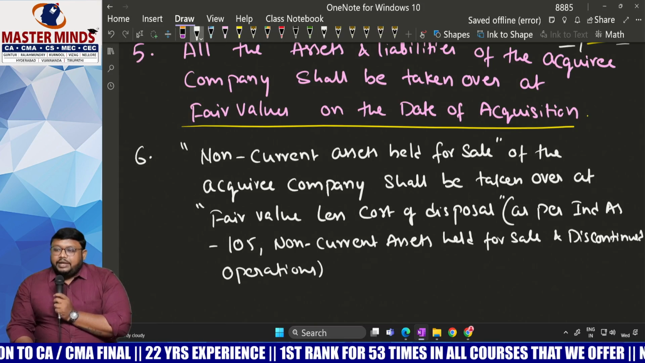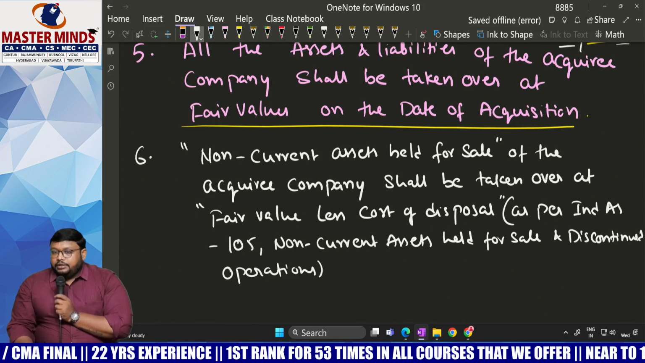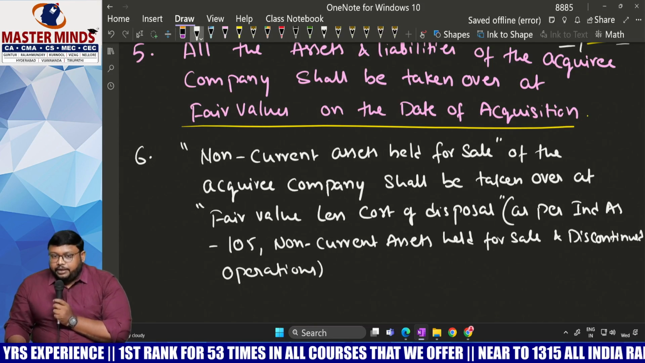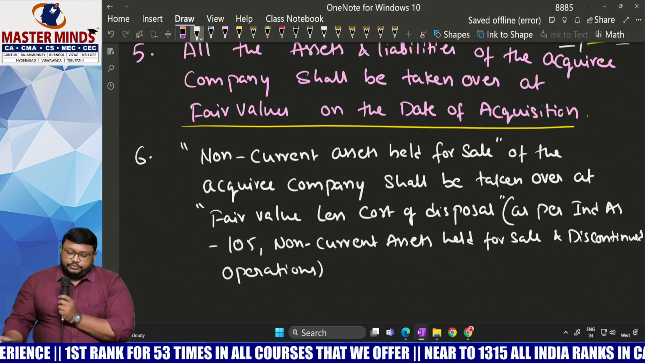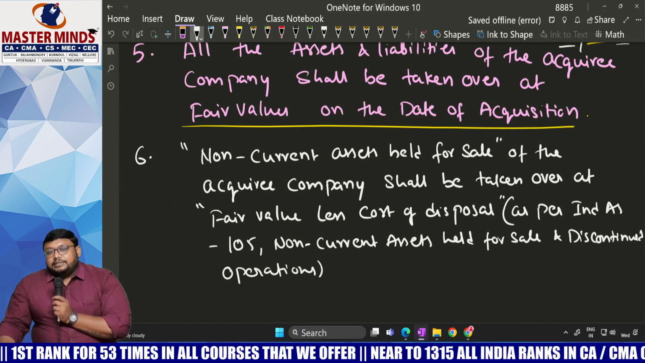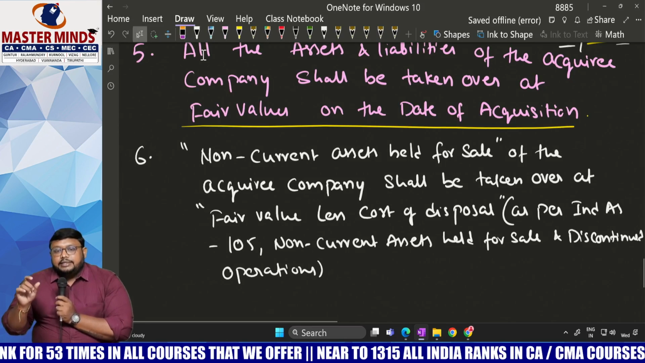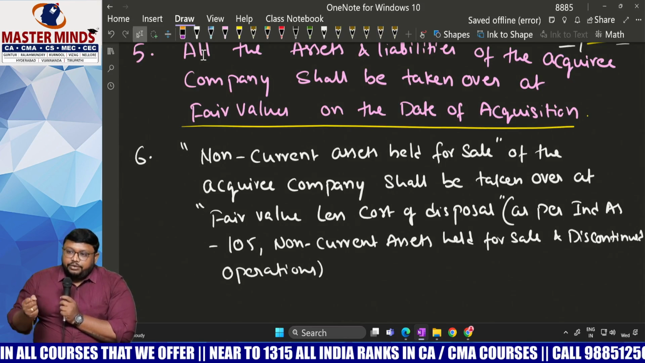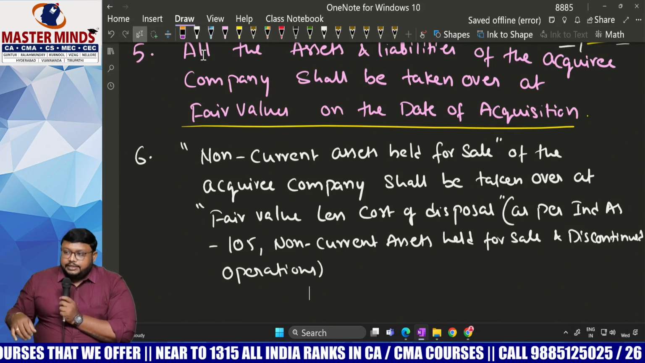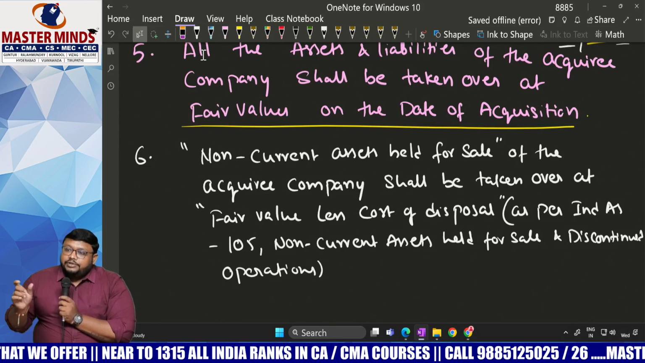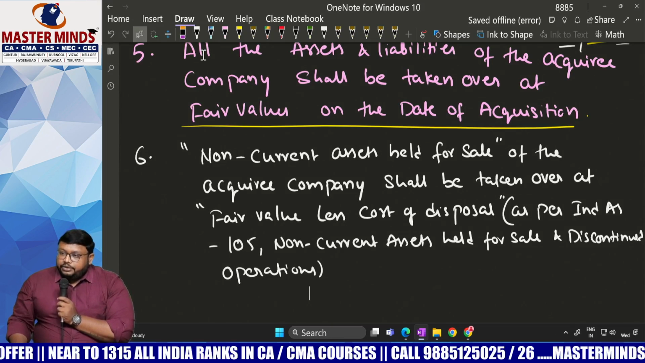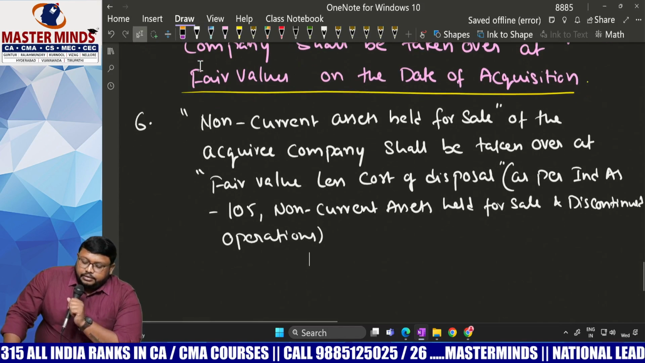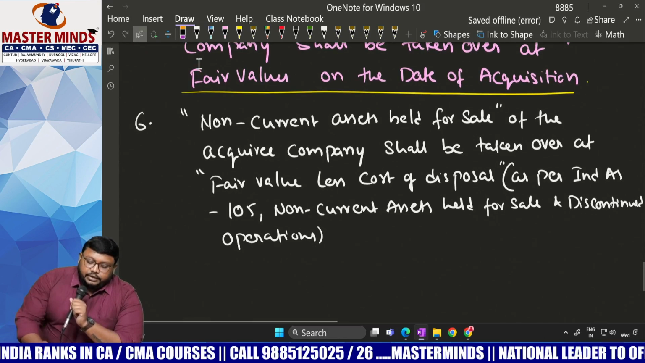So you can properly understand this accounting relating to non-current assets held for sale when we discuss property, plant and equipment. But for acquisition purposes, if any non-current asset held for sale is there in the acquiree's balance sheet, we have to take that over along with all the assets. But the fair value less cost of disposal, that net value we take into consideration. So that is the sixth point. Next.